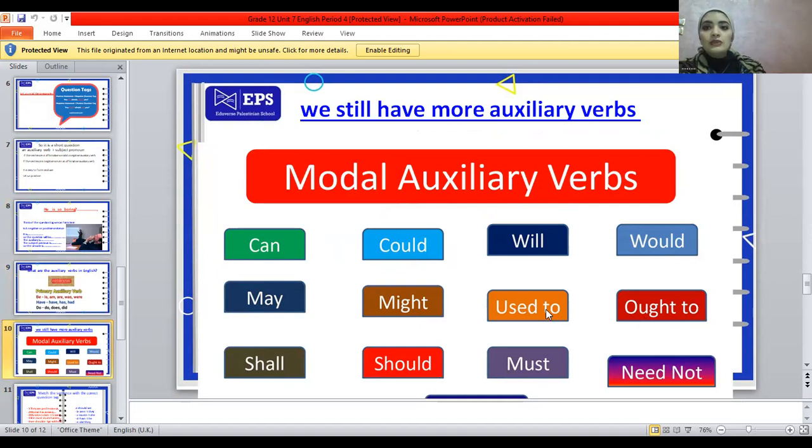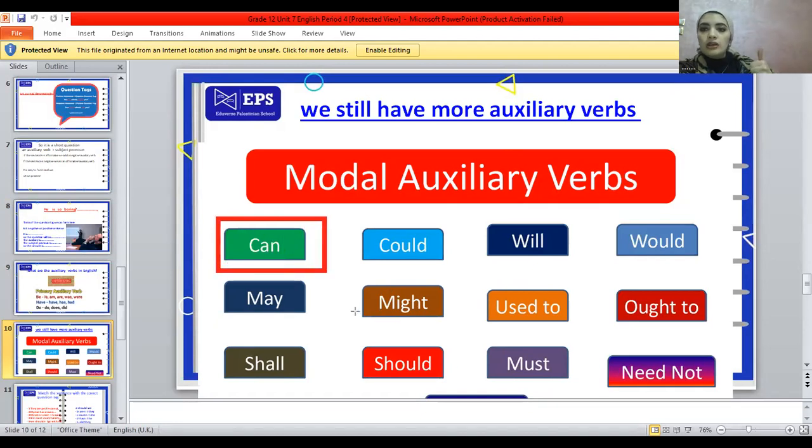In this case, we use the auxiliary verb did in the question tag. Must and some other auxiliary verbs like will and what. So in this case, for example, if we have a sentence with can, for example, he can swim.